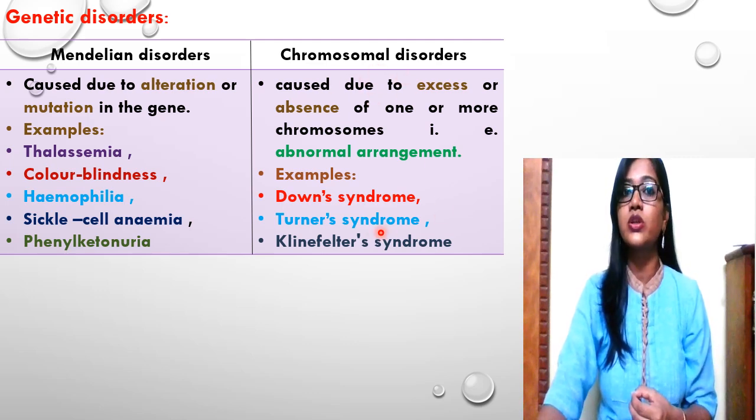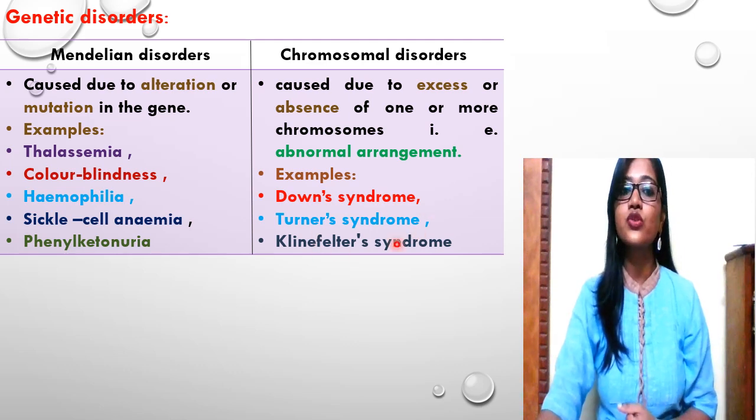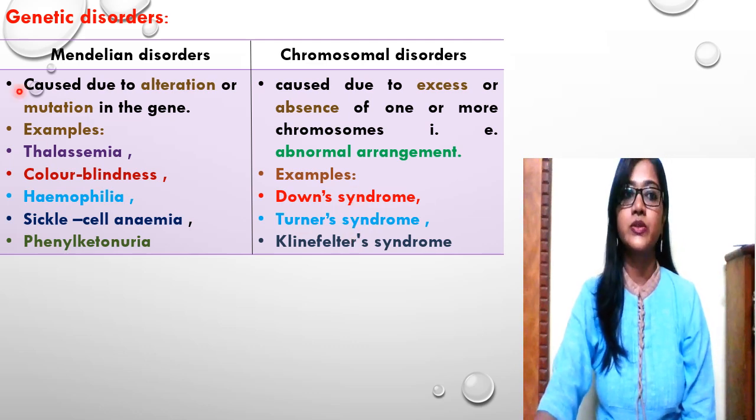All these disorders are included under one heading, that is chromosomal disorders. Now which disorders are included in that? Down syndrome, Turner syndrome, and Klinefelter syndrome. We are going to study all these three syndromes in the next lecture.